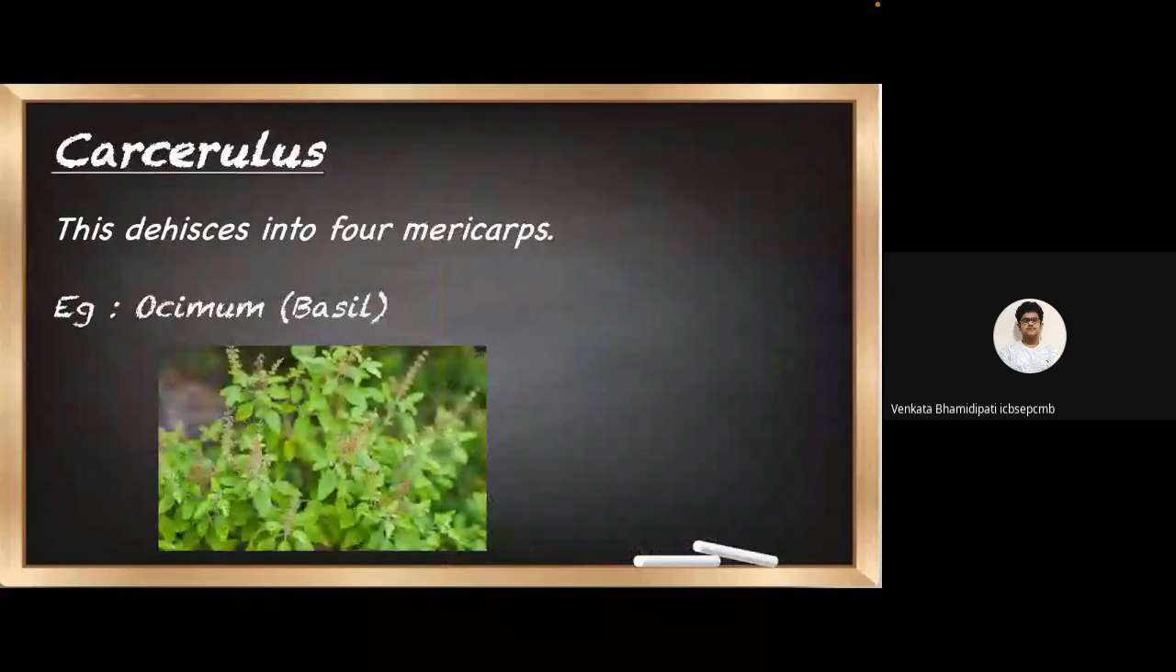Now, the next one is carcerulus. This dehisces into four mericarps. Now, the example for this one is Ocimum, that is basil, which is nothing but the tulsi plant.